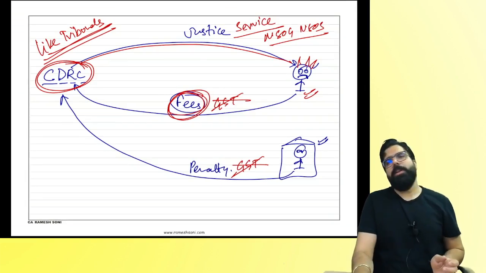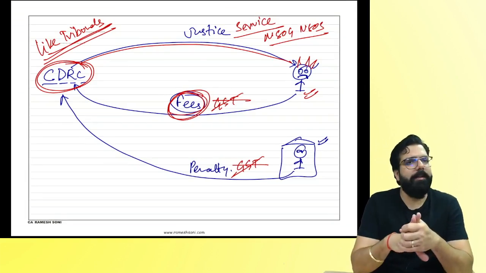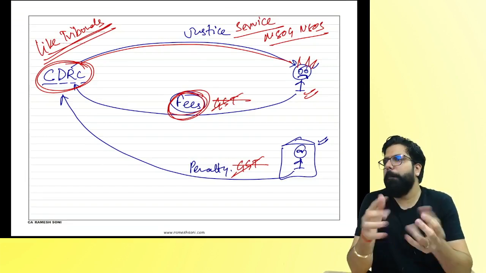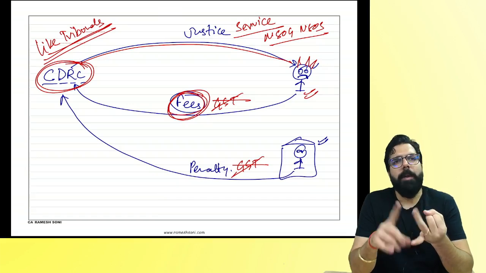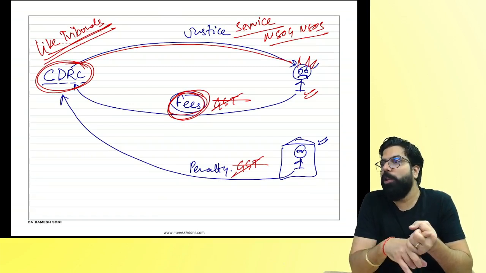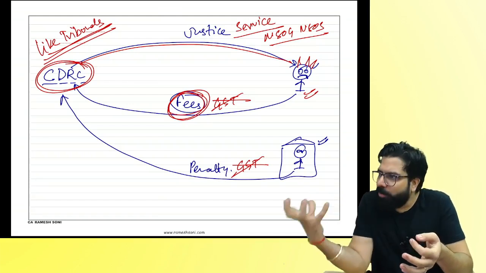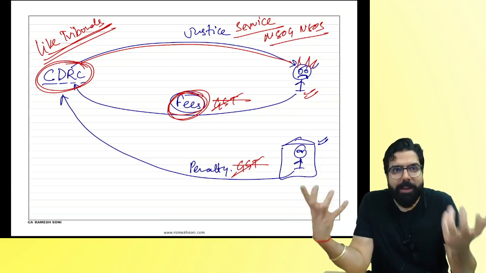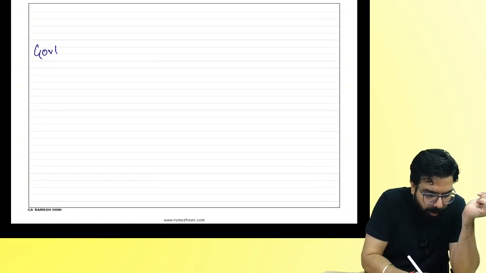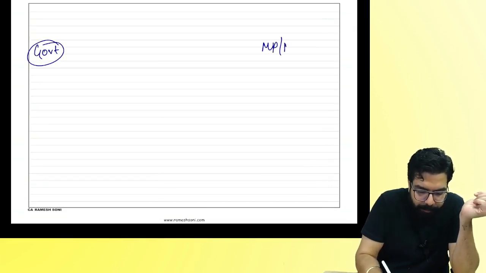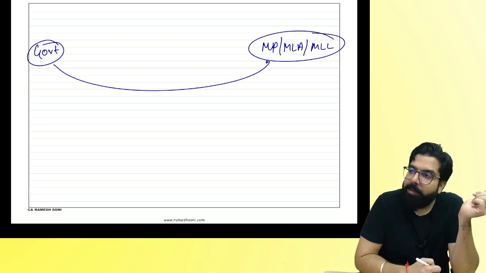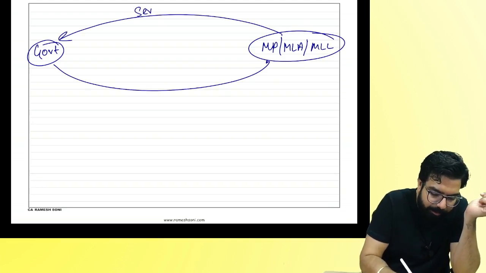People, tell me one thing. All these MPs, MLAs, etc., they get salary, right? But are they employees of anyone? MP, Member of Parliament, MLAs, Member of Legislative Assembly, Member of Legislative Council, all these people, are they employees of anyone? But the government gives them salary. This MP, MLA, MLC, they get salary from the government, right? So it means they are giving services.